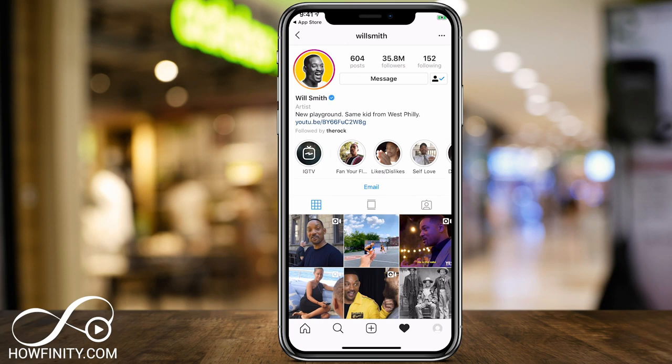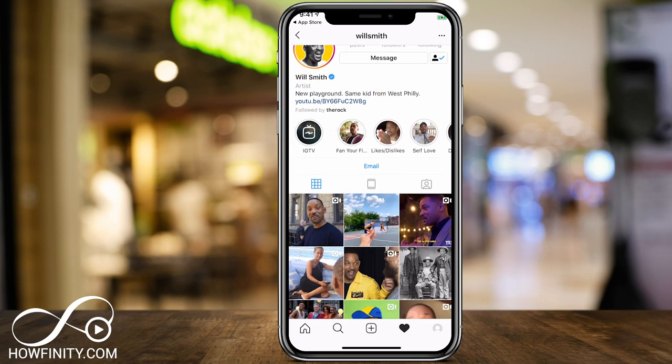So let me show you what a profile looks like here. On top of the profile, you have the username, and then you have their number of posts, the number of followers, and the number of people they're following. And if you're not following them here and you land on their page, it basically looks like this. So you could press follow and then start following them here. And then there's a link right here underneath. So it looks like he's linking to his YouTube channel.